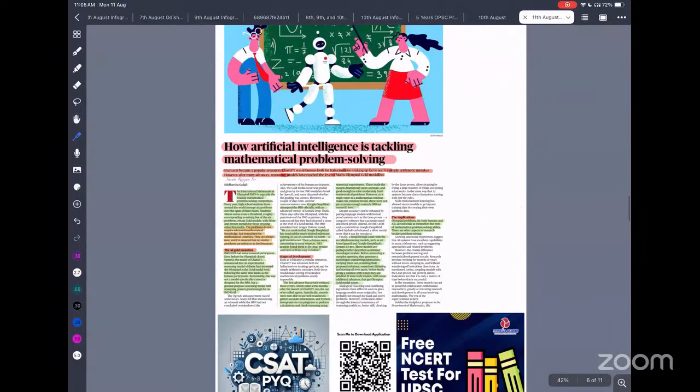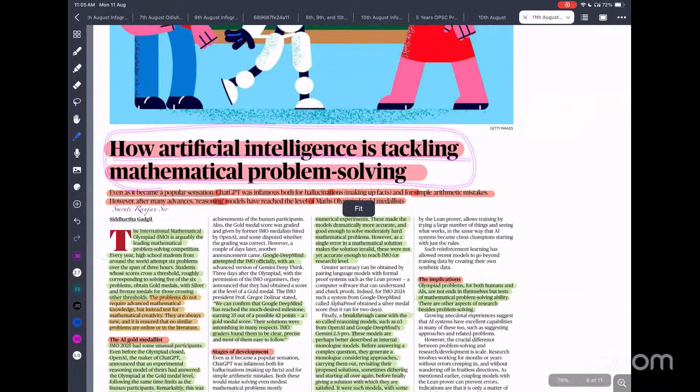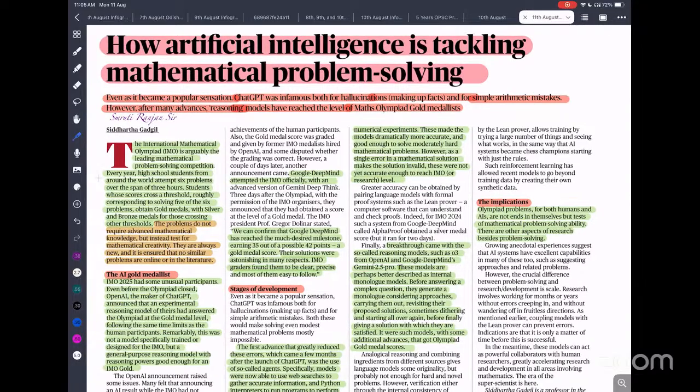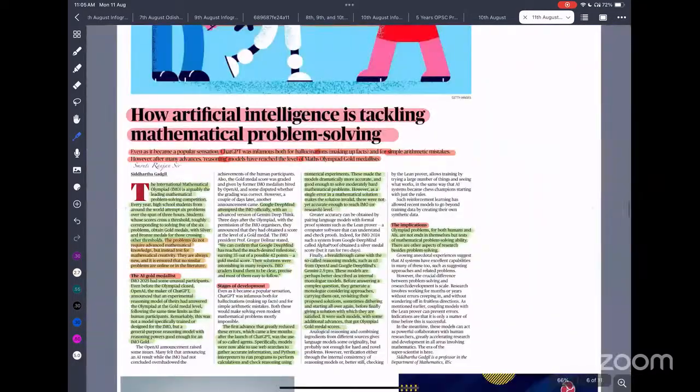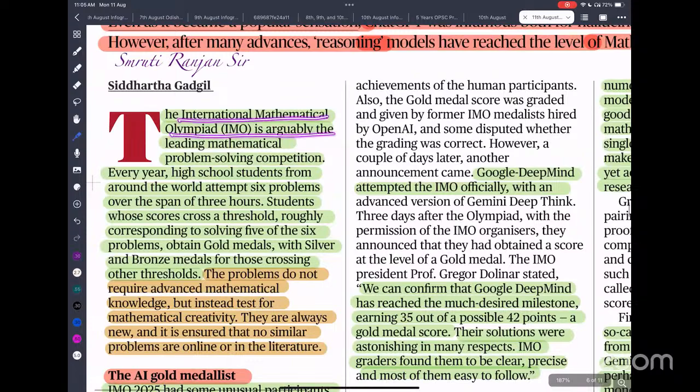Now, how artificial intelligence is tackling mathematical problem solving. There is testing going on. ChatGPT version 4 and Google's DeepMind are able to get the gold medal. A person can get a gold medal in the Mathematical Olympiad if they are able to solve 5 out of 6 problems. The International Mathematical Olympiad is arguably the leading mathematical problem solving competition.